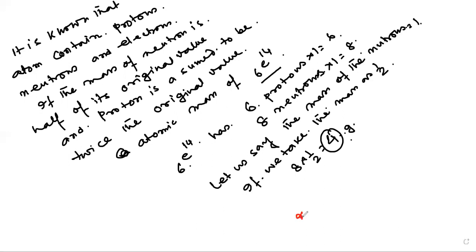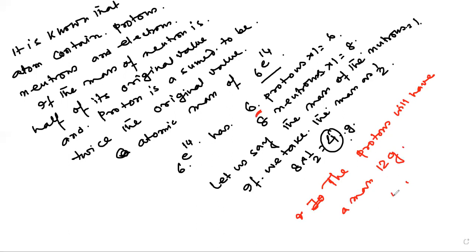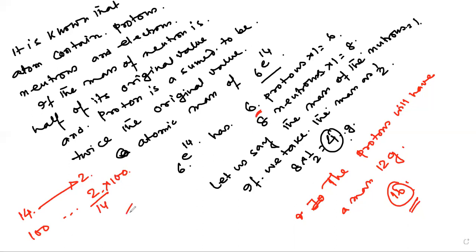So the protons will have a mass of 12 gram. Initially it was 6 gram. Now it is 12 gram. Now the sum is 16. So you should calculate. Initially it was 14, increased by 2. In 100, how much increased? 2 divided by 14 multiplied by 100, and you will get the percentage.